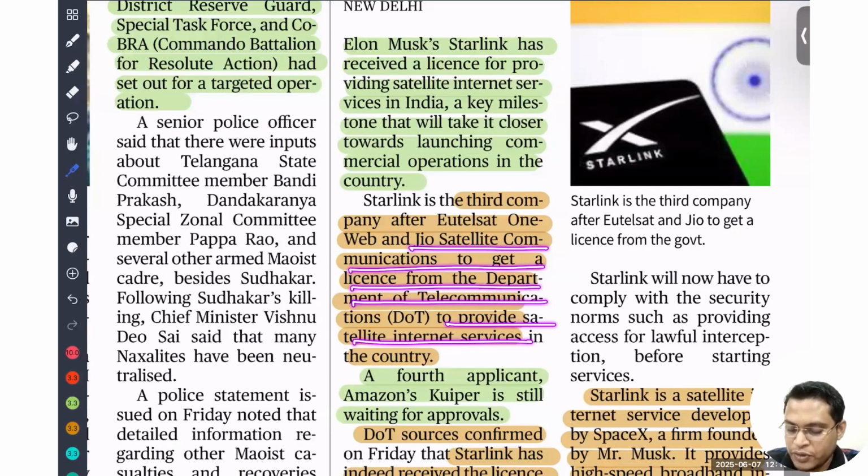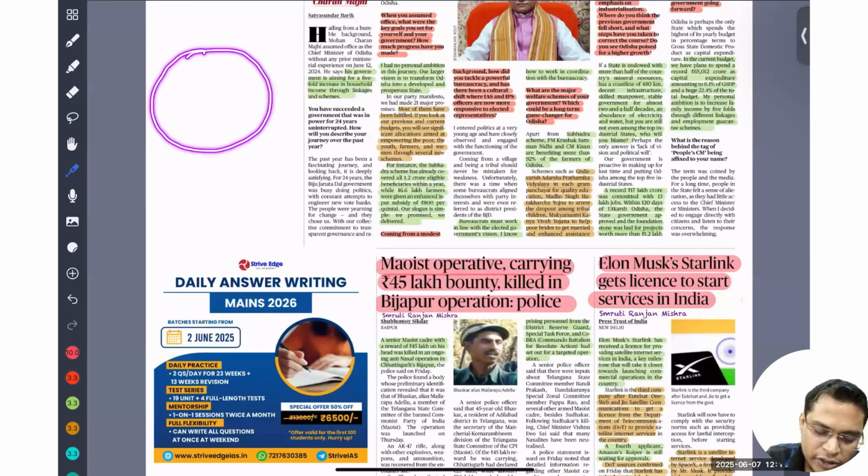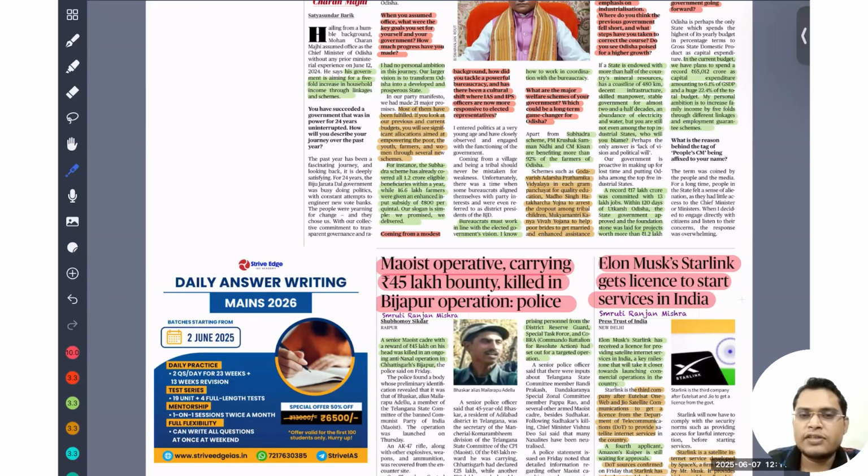So how does satellite internet work? Let's say this is the Earth, and we launch multiple satellites into outer space. The satellites beam the signal and return the signal. Let's say if there is a population, they can have access to this internet. Most satellite-based internet satellites are located in low earth orbit, LEO, to reduce the latency, because the more the distance, the larger the time gap for travel of the signal. To reduce this latency, satellites are generally launched in low earth orbit.